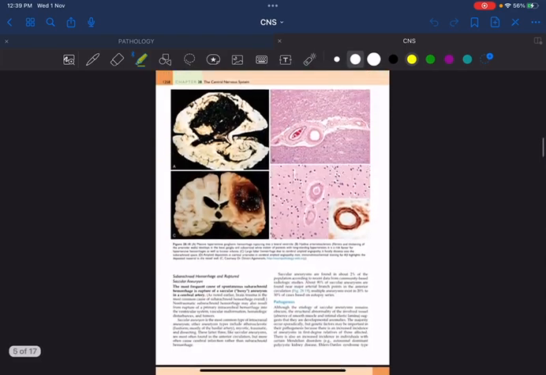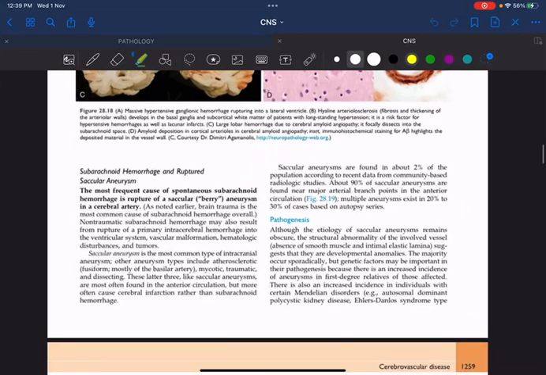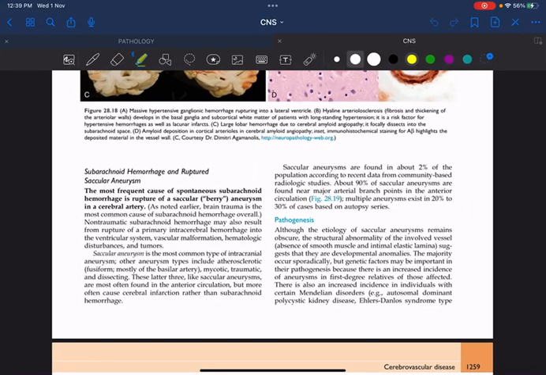First, let us start with subarachnoid hemorrhage. Remember, we will discuss under the following headings. Number 1, what is the definition? Subarachnoid hemorrhage means any hemorrhage which occurs beyond the layer of arachnoid. Sub means below the layer of arachnoid.